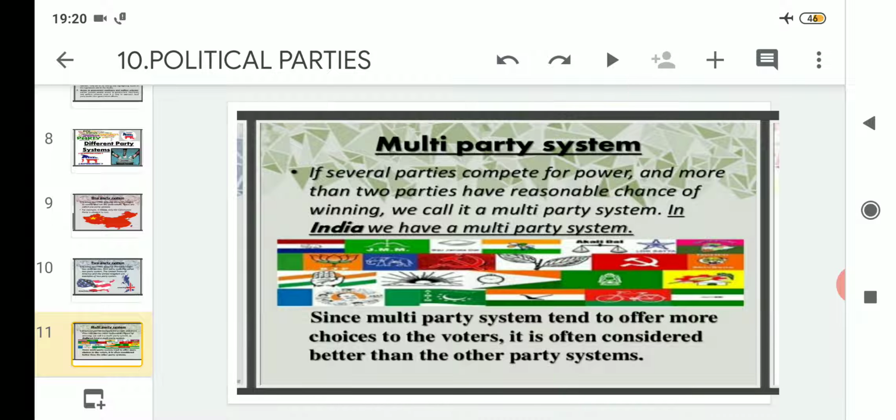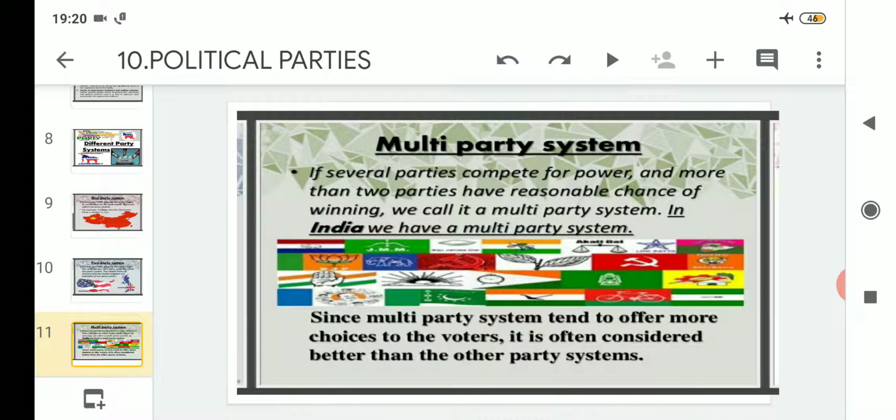An example of a country which follows the multi-party system is our country, India. In India we have a multi-party system. That means we have many political parties. India is the largest democratic country in the world, and as a result, we the voters are getting enough chances to choose our candidate. We have lots and lots of political parties, and we can choose whichever candidates we think are good for the society, because we have many options to choose from.